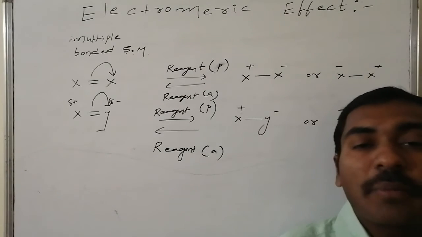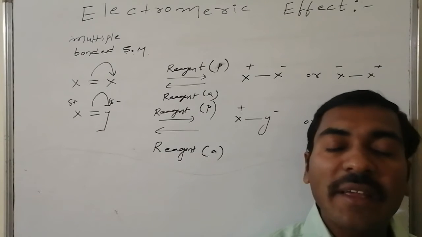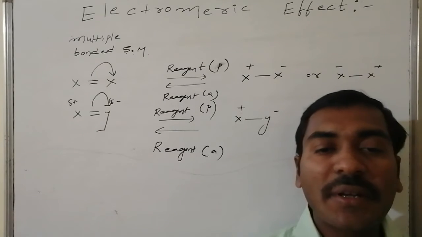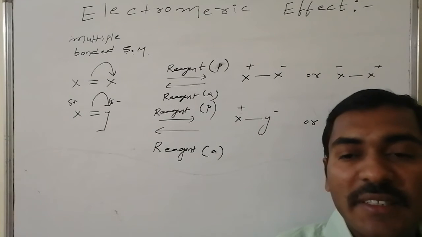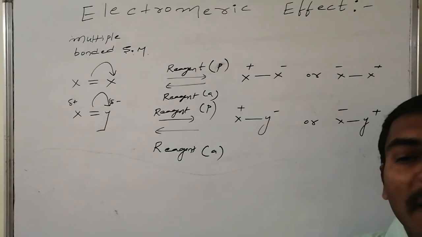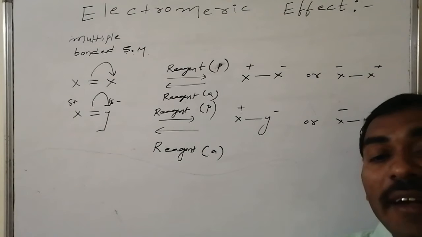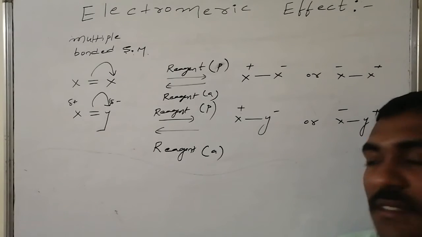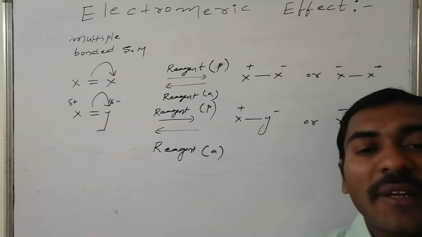That is the complete temporary displacement of the pi electron cloud towards one of the terminal atoms of the starting material in the presence of the reagent, and it vanishes when the reagent is removed. This is known as the electromeric effect. Thus this effect facilitates the attack of the active part of the reagent over the starting material.